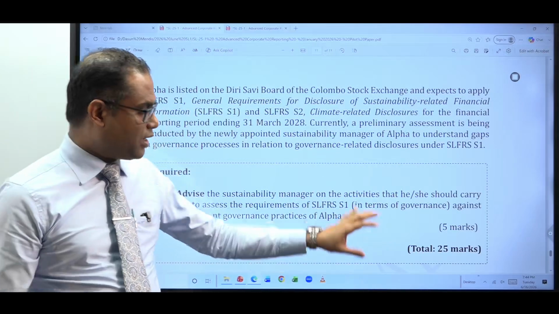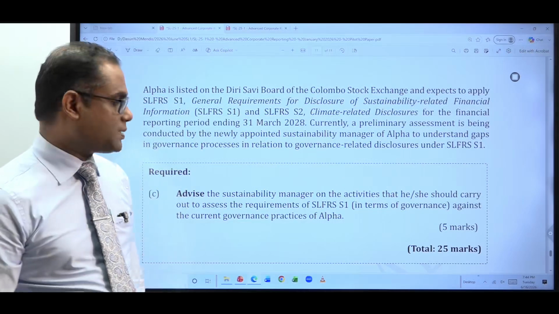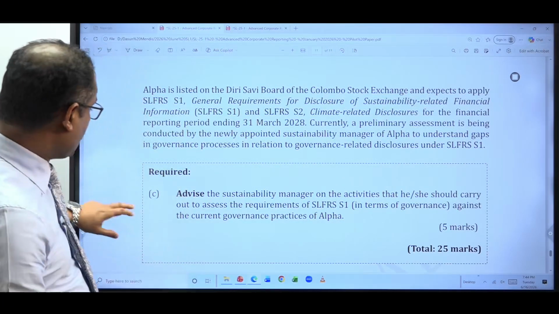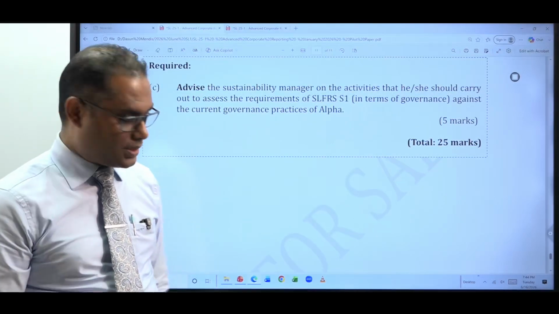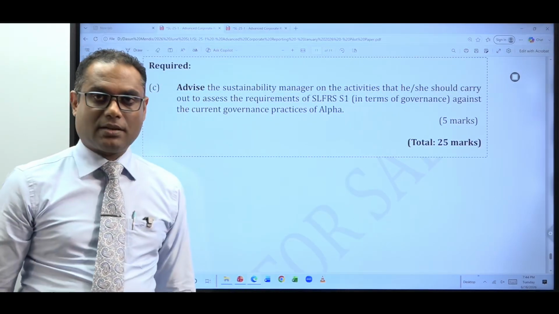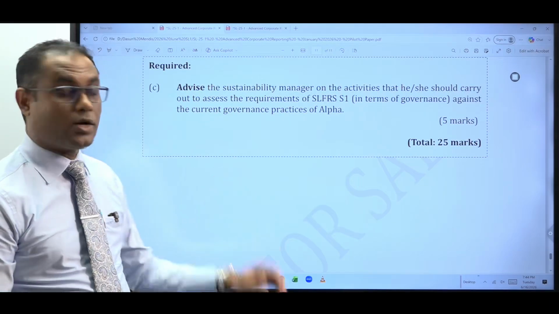So this part would be covered by the lecturer who is doing the sustainability reporting aspect. So with that, we have completed the entire pilot paper other than the sustainability and the digital areas, which are covered by the expert lecturers who are doing those areas.